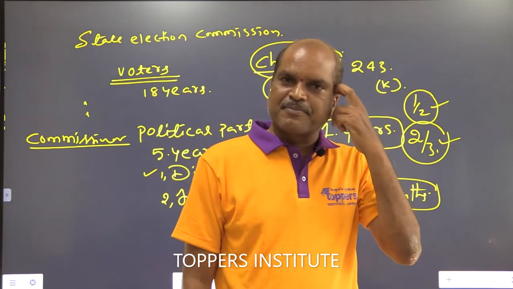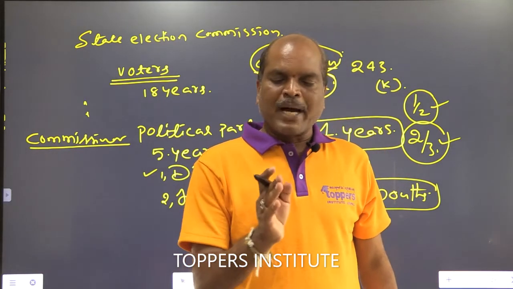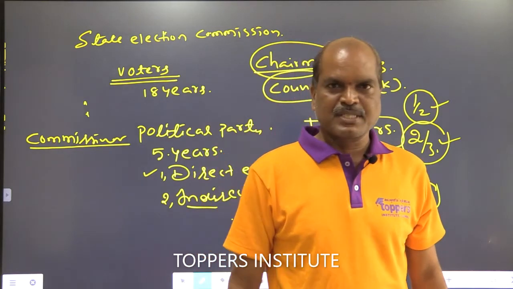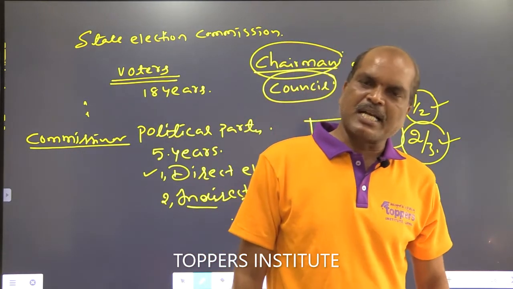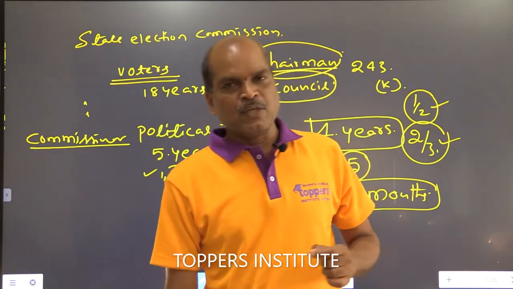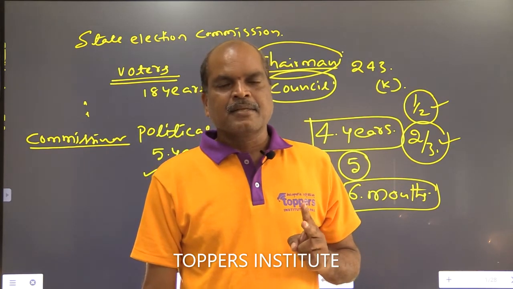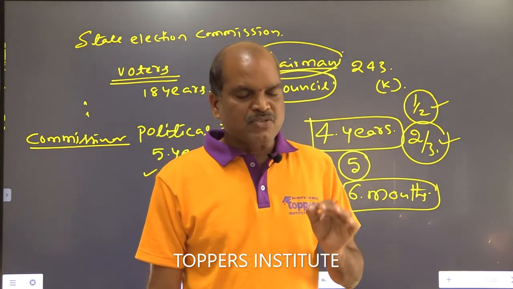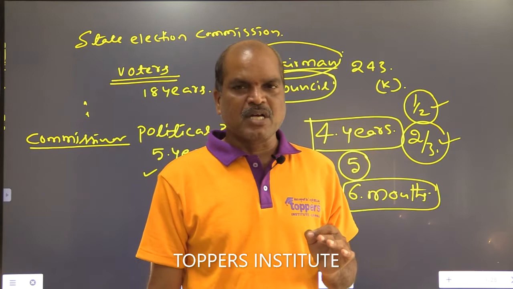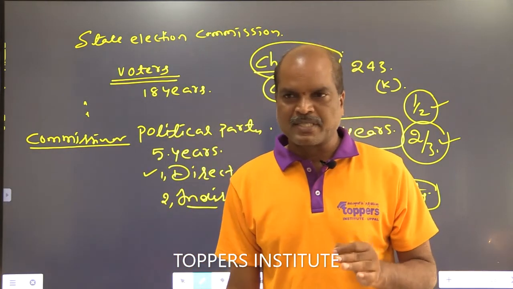Second function, you conduct election for vice chairman office. In each and every municipality, chairman and vice chairman both are there. In the absence of a chairman, the deputy chairman or vice chairman is compulsory.